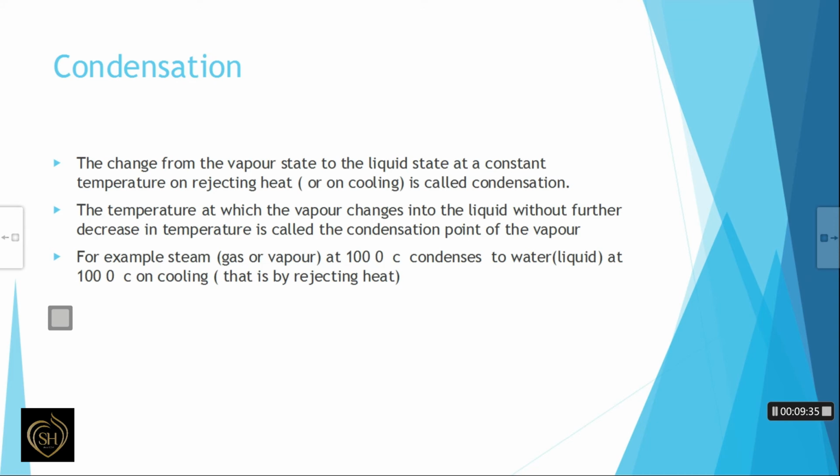Steam is a gas, and steam at 100 degrees Celsius condenses to water, that is liquid form, at 100 degrees Celsius on cooling or by rejecting heat.